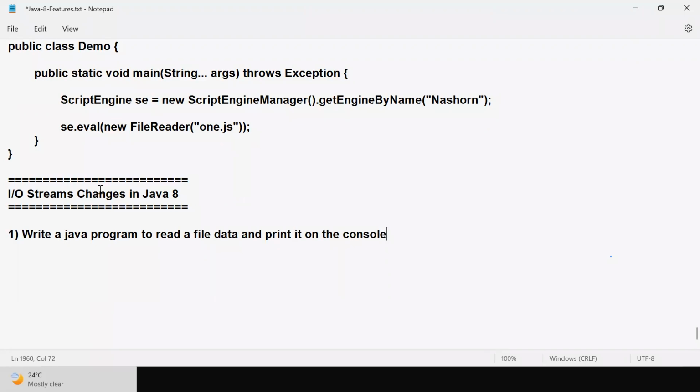Task. Can you guys do this task now? Simply, quickly, 2 minutes or 5 minutes of time I am giving. Can you guys write a Java program to read a file data and print it on the console?